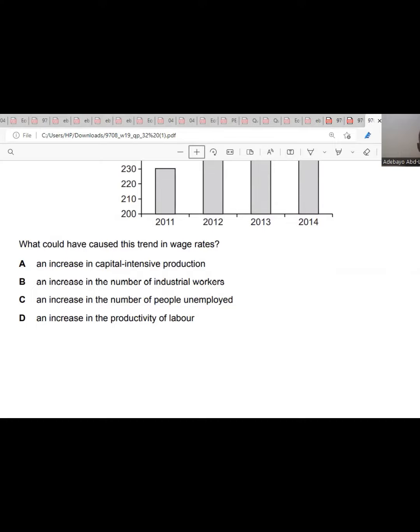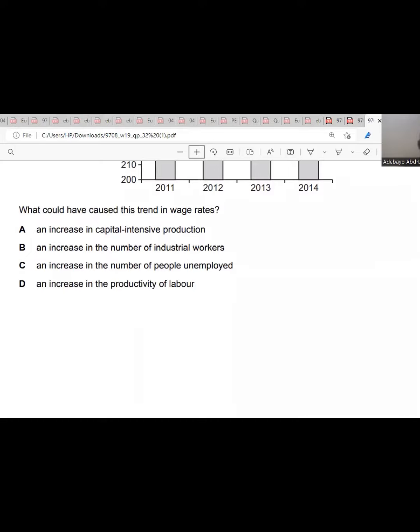If there's an increase in the number of industrial workers, that implies that firms might not even be willing to pay more, because at that point in time, the supply of labor is more than the demand for labor. So the wage rate will fall. So B is not the answer. C, an increase in the number of people unemployed. Unemployed people would not increase productivity. Unemployment means that resources are not fully utilized. So it does not increase productivity of labor.